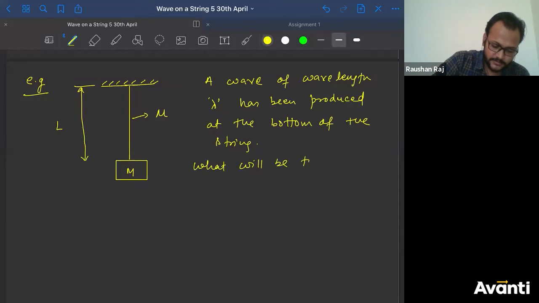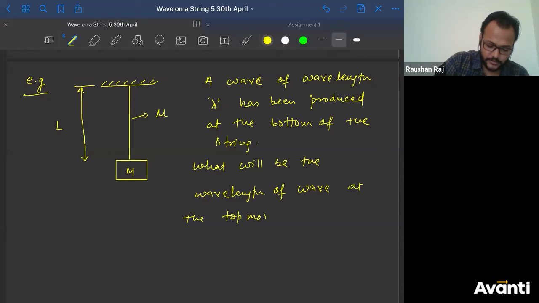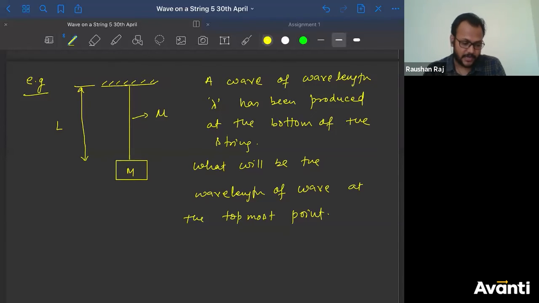Now the question is, what will be the wavelength of the wave at the topmost point? Okay? Did you understand the question, guys? A wave of wavelength lambda has been produced at the bottom of the string. Now what will be the wavelength of the wave at the topmost point? I'm not asking about the speed here.